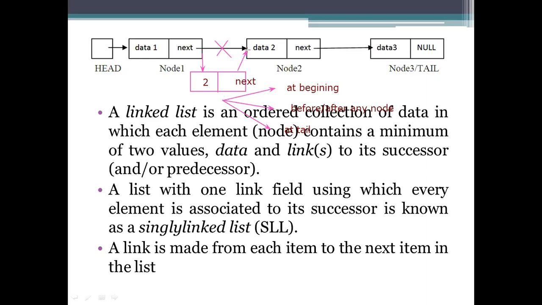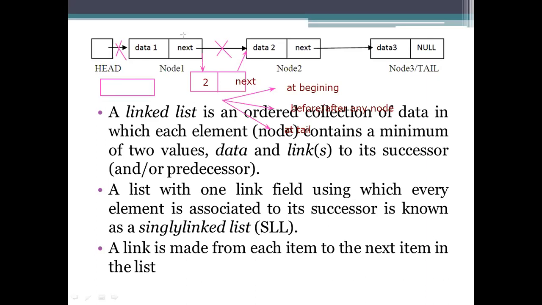By that, we have inserted a node. If you want to insert a node here, this connection has to be deleted, because the head node has to carry the address of the first node.